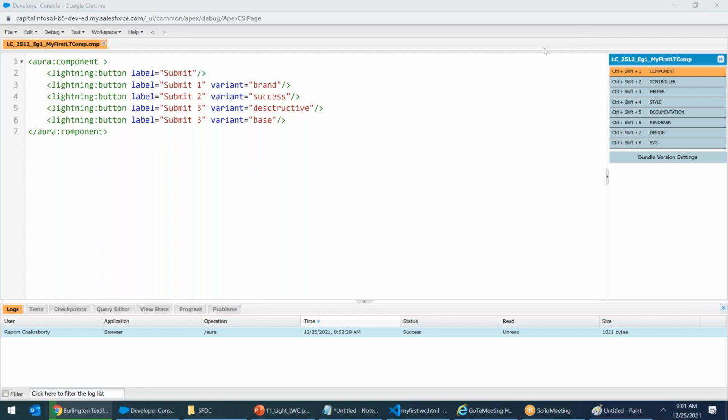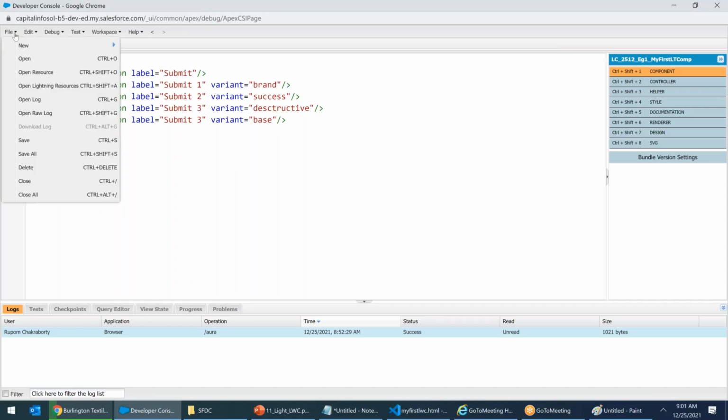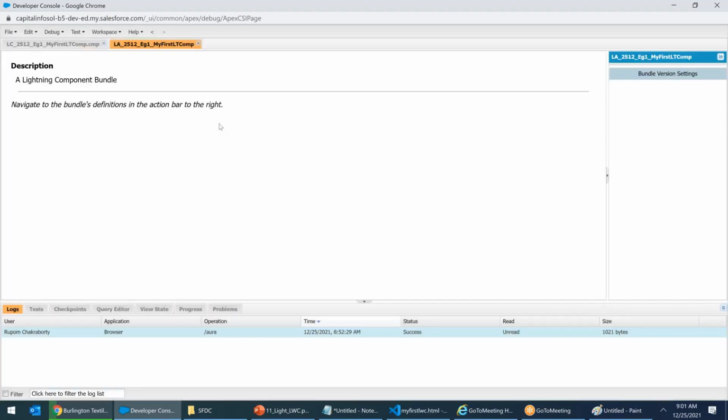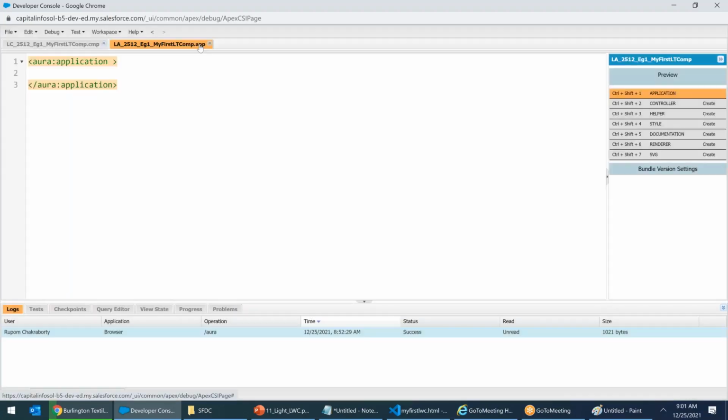You cannot run a component in Lightning. A component cannot run by itself. You need an application. File, new, Lightning application. I'll copy the name of the component, Control C. I will say LA. LA stands for application, Lightning application. I click on submit. I close the description and keep the aura only open.